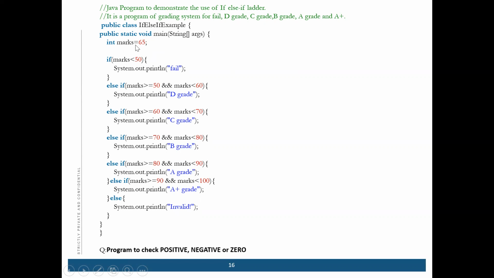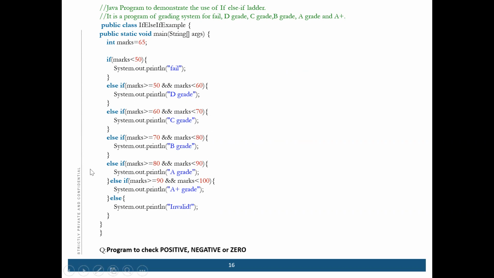Like if marks is less than 50, it will be fail. 50 to 60, D grade. 60 to 70, C. 70 to 80, B, and like that. So what will be the output for this program? C grade, because 65 is greater than or equal to 60 and less than 70. Yes. So this will come under C grade.